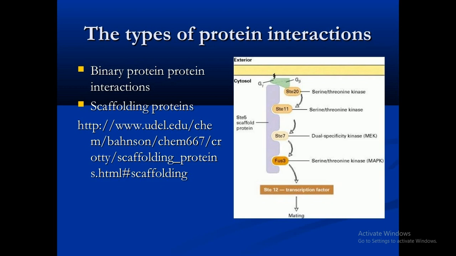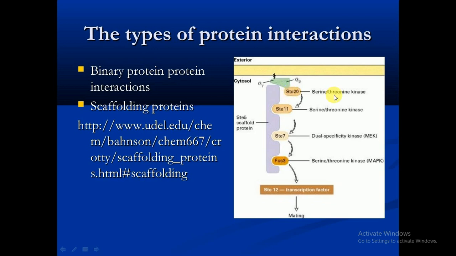One example here is the yeast mating factor, that is mitogen. As you can see in this picture, the gamma G and beta G are interacting with the exterior pheromones, that is the signal given by another cell. So it is responding to that cell. How it is responding at the protein level, you can see STE20, it is the protein. It is also called the mitogen activated protein kinase.